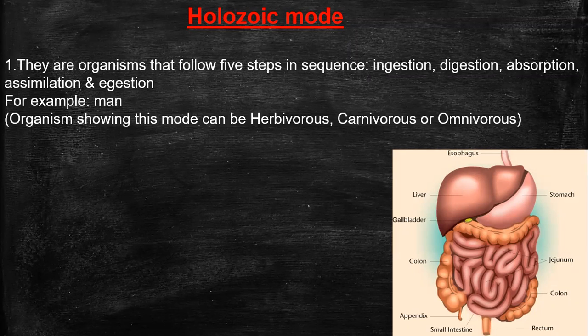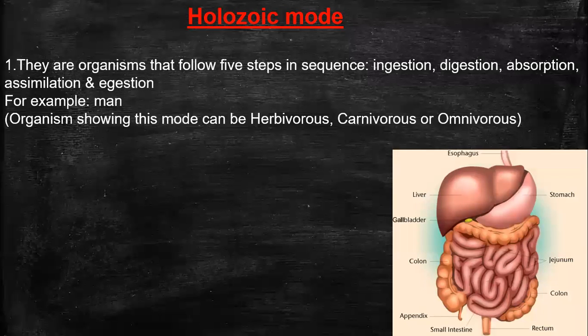Exactly, mushrooms is the correct answer. Bread mold, mushrooms, fungi, yeast. Bread mold, yeast and mushroom break down food material outside their body and then absorb it.